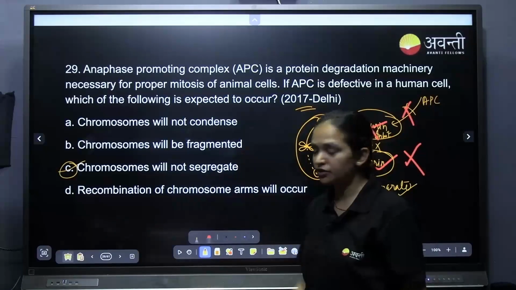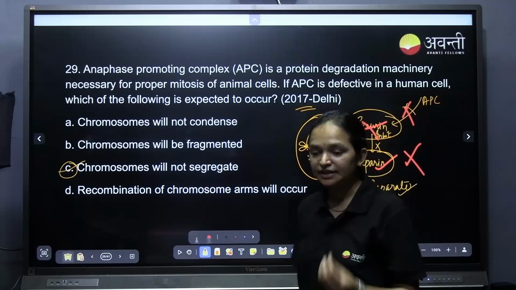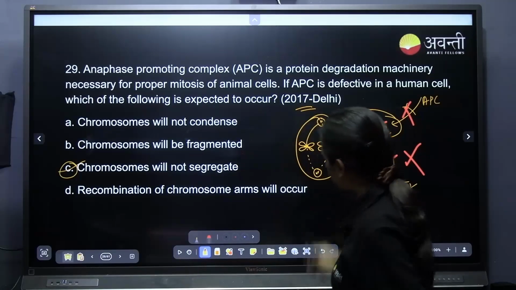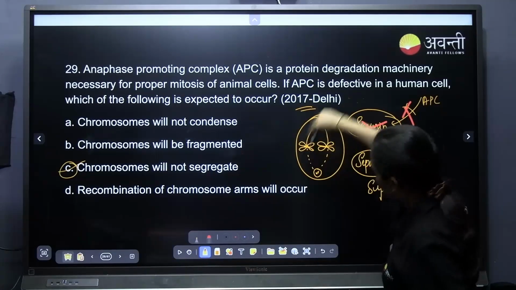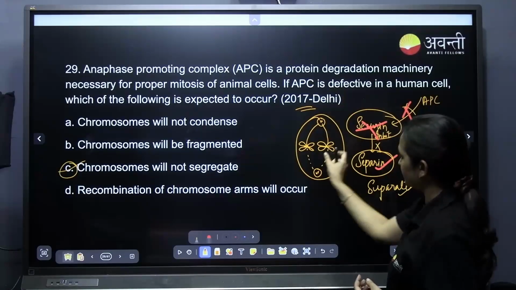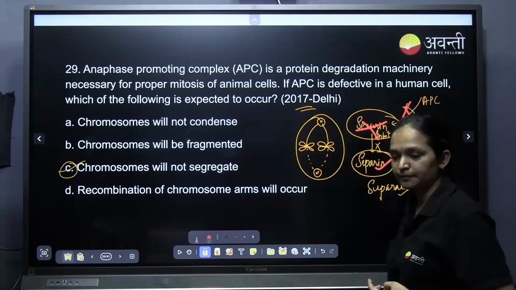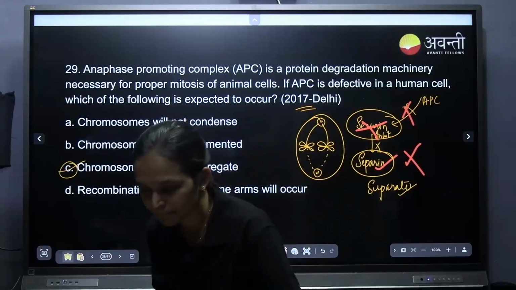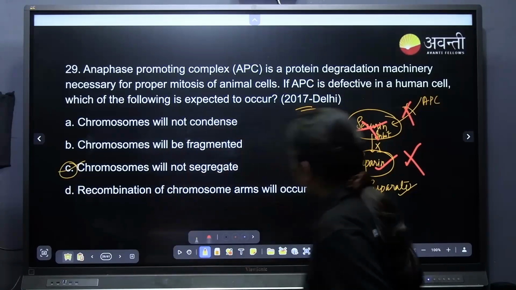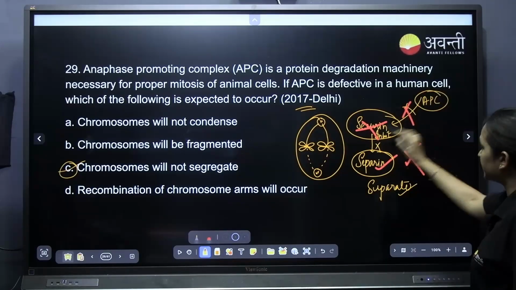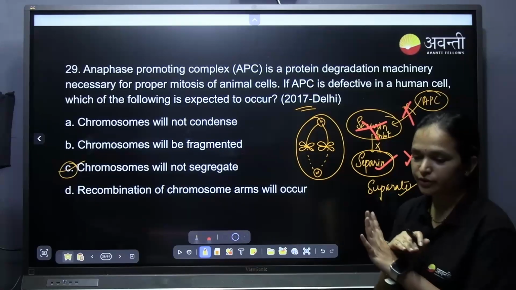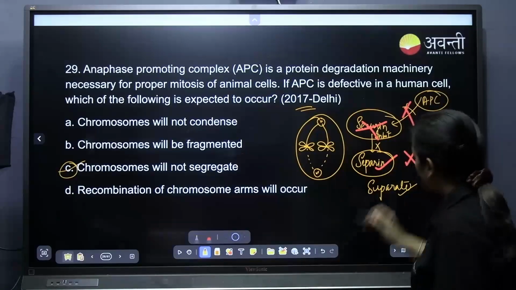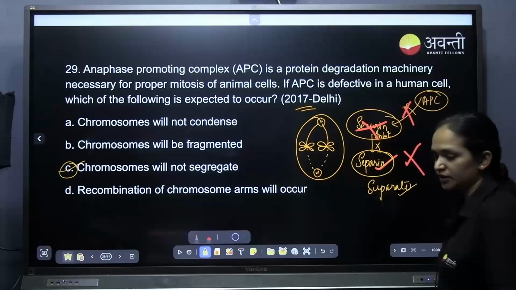So what is the answer for this? The chromosomes will not segregate. Segregation means they are not pulled towards either side. Understood? Actually, this APC has to tell securin to stop doing its duty, its inhibition duty, and allow the separin to do its duty, that is separation.